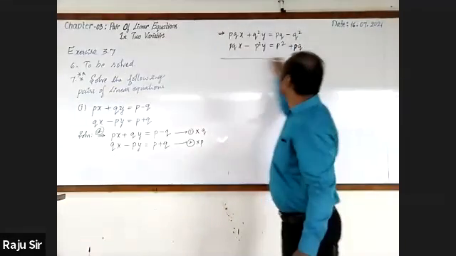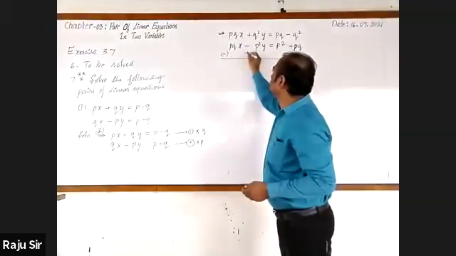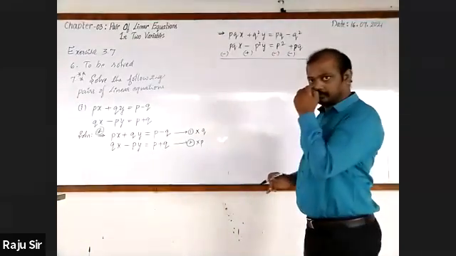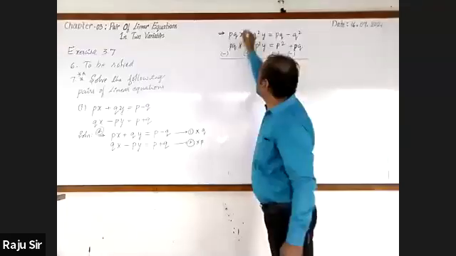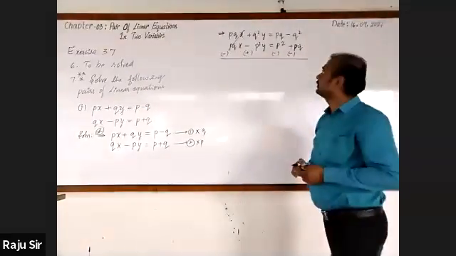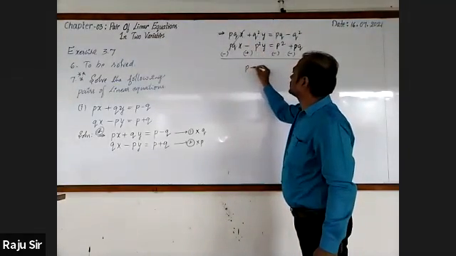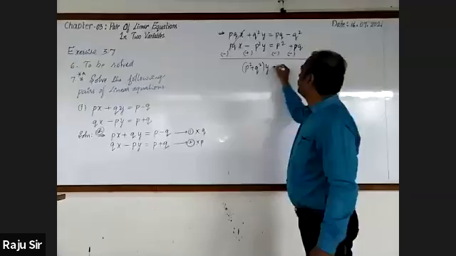Now let us go for sign. This is minus, this is plus, and this is minus, and this is minus. Now, plus PQX minus PQX get cancelled. Next, Q square plus P square, I can write it as P square plus Q square into Y.